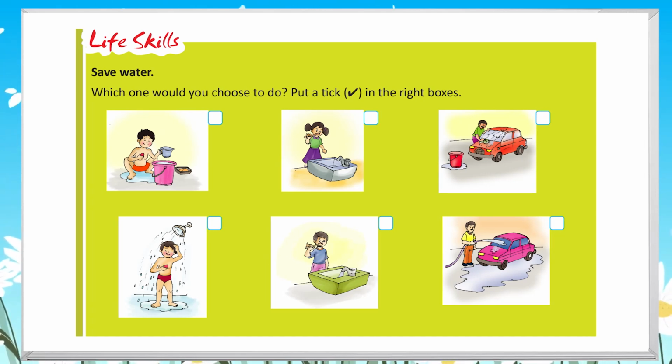Life skills. Save water. Which one would you choose to do? Put a tick in the right boxes.